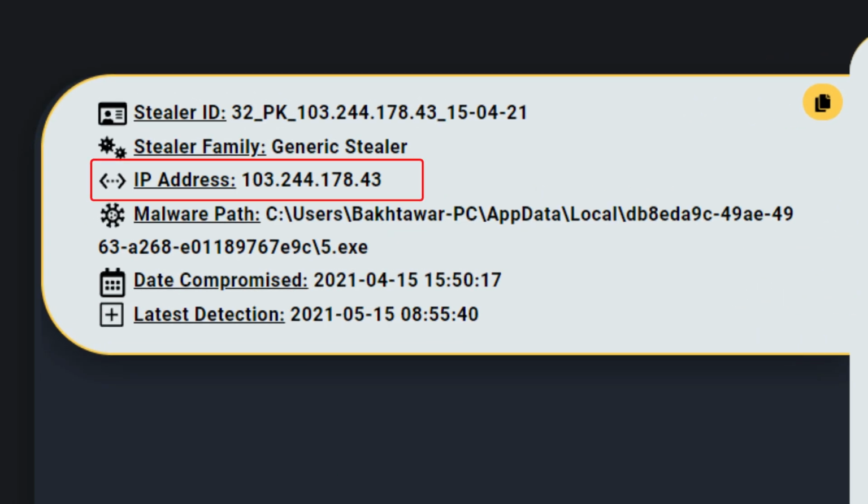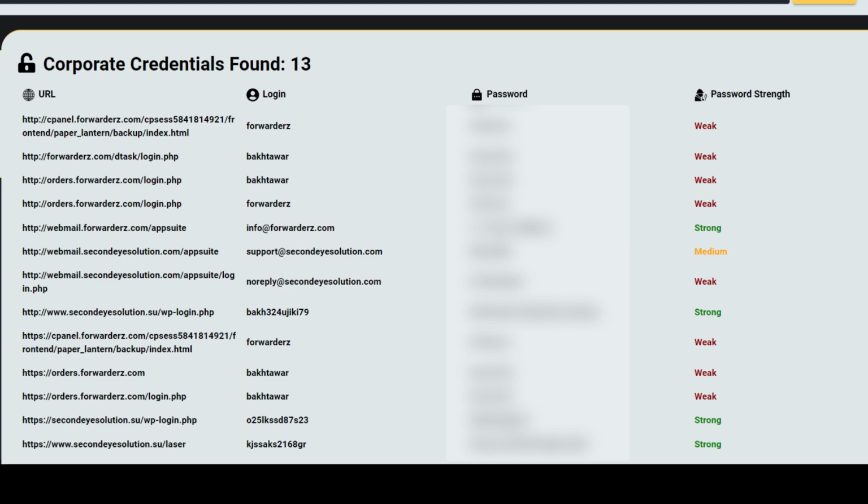It has a Pakistani IP address, it was infected back in 2021, and indeed by checking the logins and the URLs we can understand that some high privileged employee was using this computer. It has access to the cPanel, to the WordPress login, it has also orders and webmail subdomains, something that most likely was used to manage this business. And of course we can see here the support@secondeyesolutions.com email address, something that we previously spotted on their website.